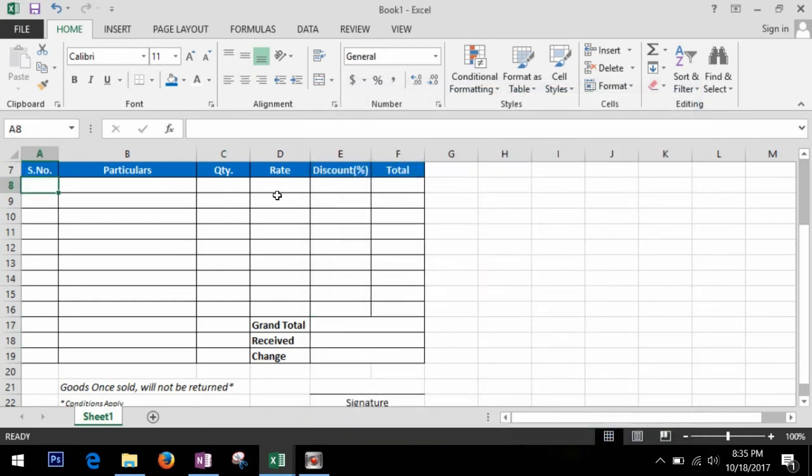Now let's do it once again. Banana 12 10. Now you can see total is here and grand total is here. Total and grand total is already calculated. If we write any percentage, then it will deduct from the percentage, right? Let's suppose we receive 200, then change will be 92. Wow, it's working. It's fully functional now.